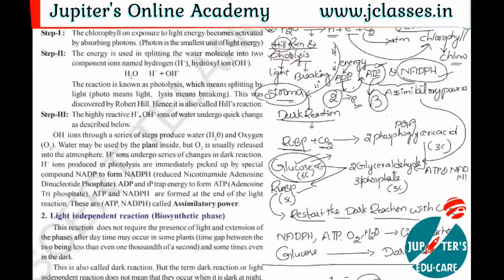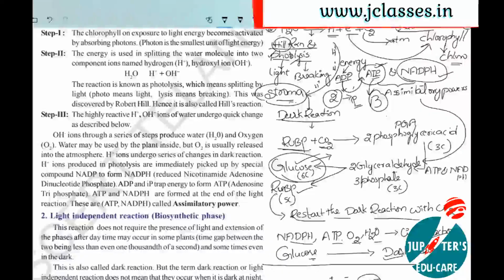But between this and the formation of glucose, it is not a simple reaction. There is a series of reactions that take place and many intermediates are formed here. So plenty of reactions occur here. So this is about the dark reaction, and this RuBP is again involved in the continuation or restarting of the dark reaction with carbon dioxide. So finally we have to observe this. NADPH, ATP, oxygen and water molecule are the final products in the light reaction, and glucose is the final product in the dark reaction.